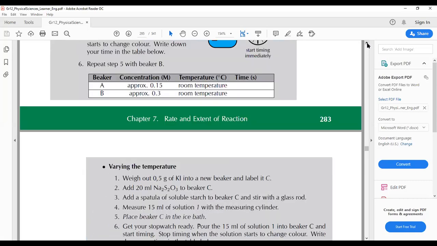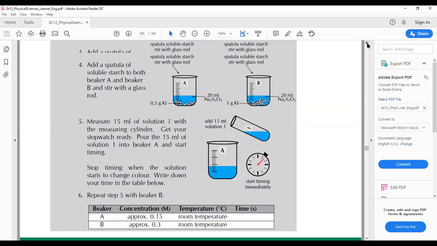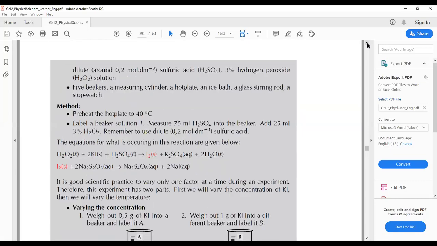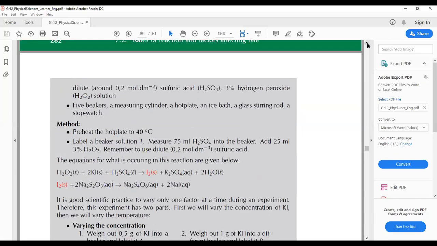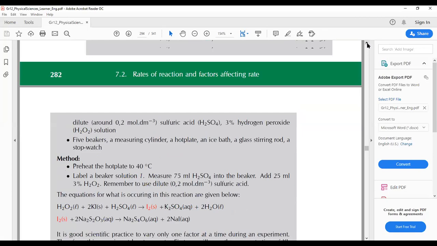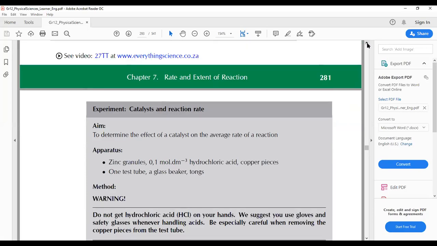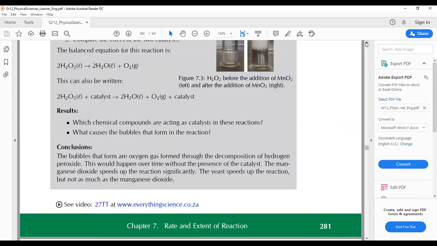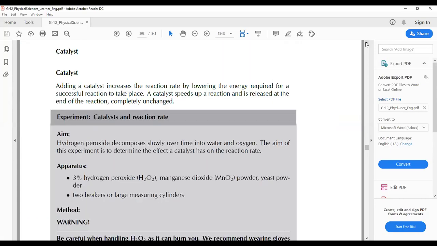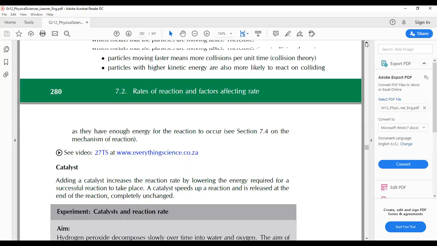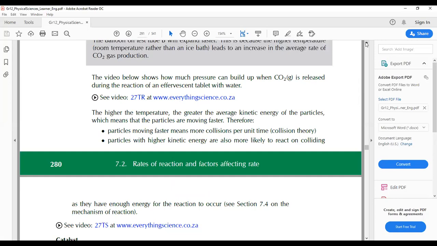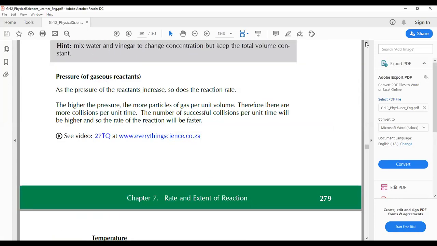Yeah, the rate and extent of chemical reaction. The word already tells us rate. It talks about the time it takes, and the extent is how far the chemicals can fuse together to form a reaction. In our reaction, the reactants join together to form our product.